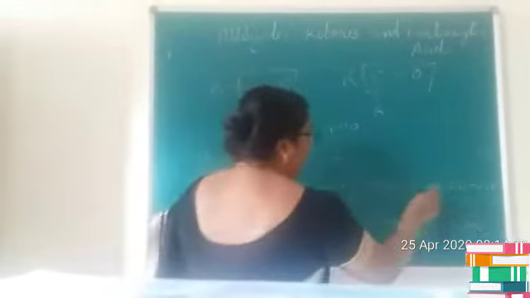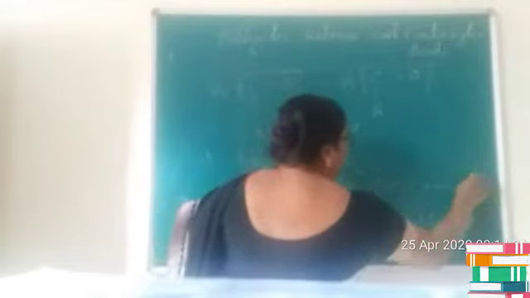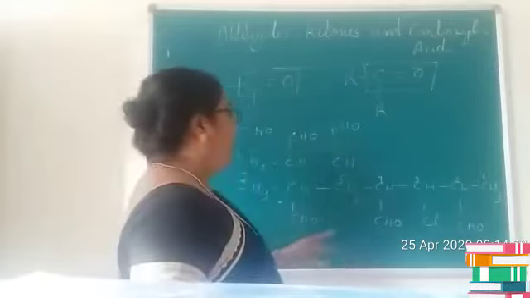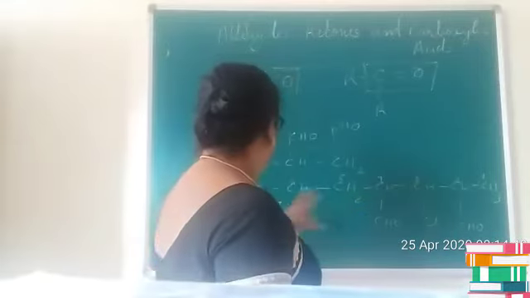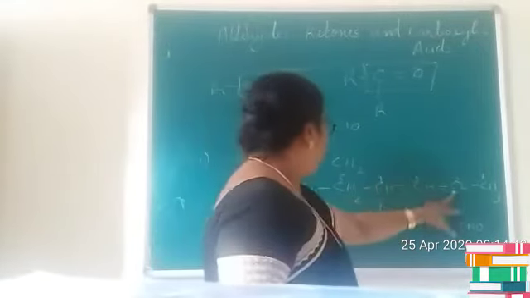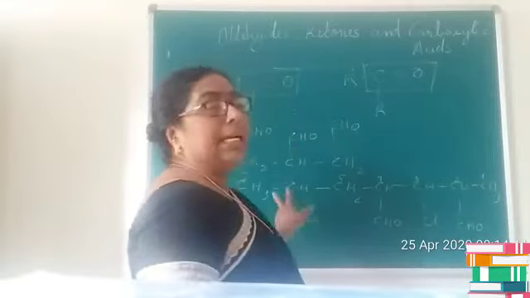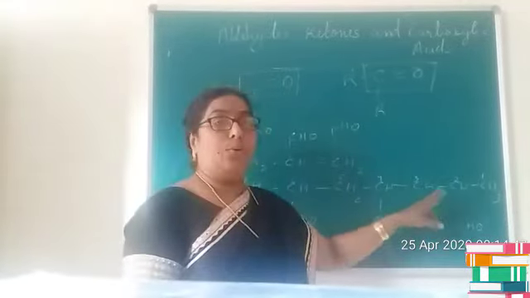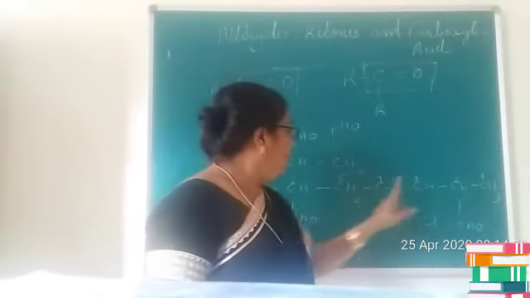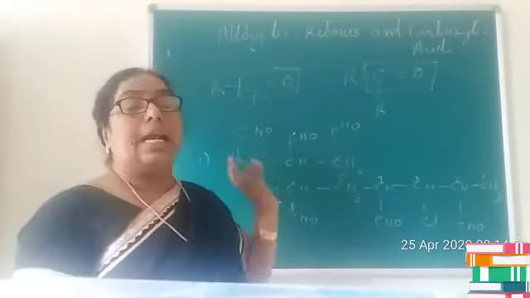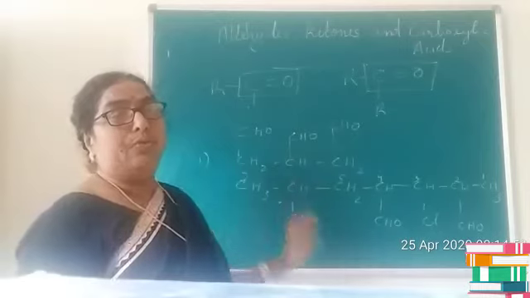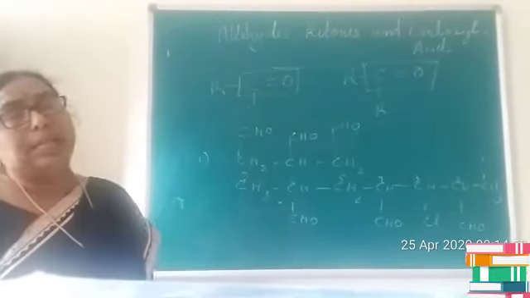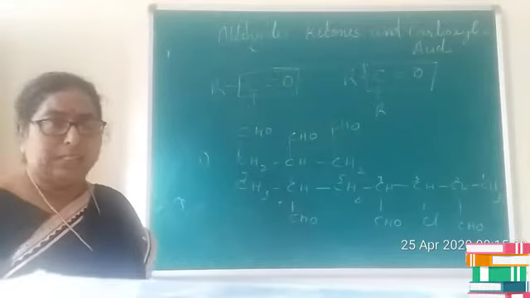So if you consider 1, 2, 3, 4, 5, 6 and 7, it is termed as 3-chloroheptane 2,4,6 tricarbaldehyde. Is it clear, children? So we have to follow this rule when an aliphatic compound contains 3 or more CHO as the functional group.